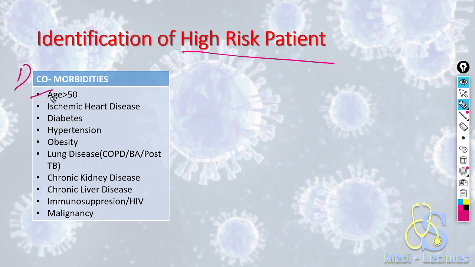Age more than 50, history of ischemic heart disease, diabetes, hypertension. If the patient is obese, has lung diseases in the past like COPD, bronchial asthma, post-tubercular, chronic kidney disease, chronic liver disease, is an immunosuppressed patient or a patient of HIV, or the patient has malignancy. These are all high-risk patients for COVID-19.